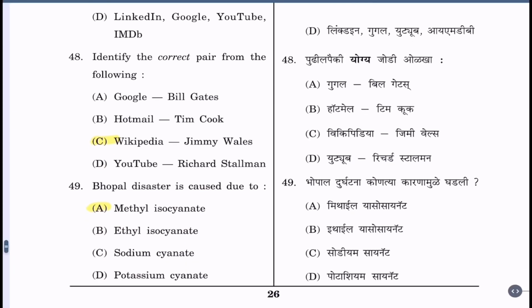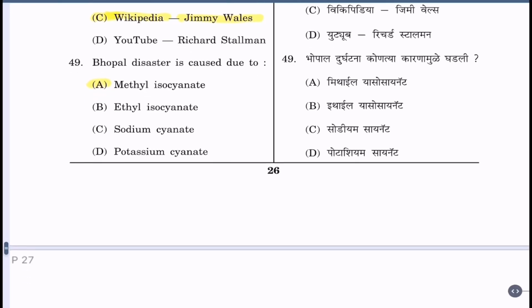Question 48. Identify the correct pair from the following. A. Google, Bill Gates. B. Hotmail, Tim Cook. C. Wikipedia, Jimmy Wales. D. YouTube, Richard Stallman. The correct alternative is C. Wikipedia, Jimmy Wales.